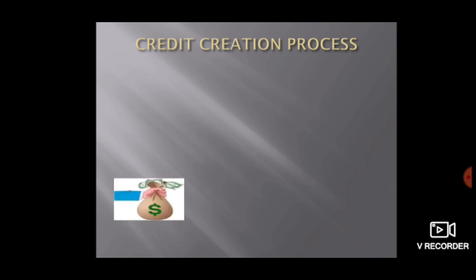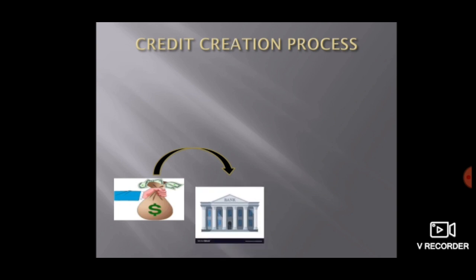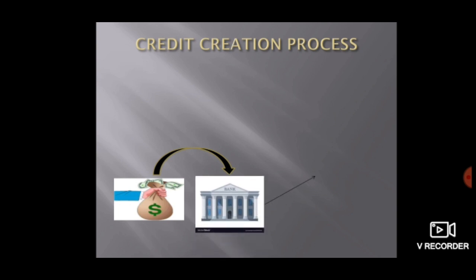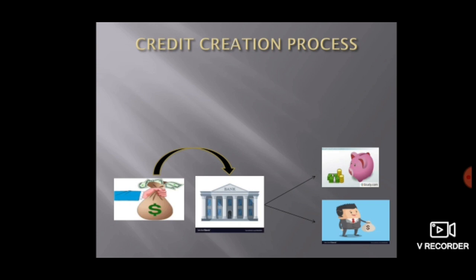Somebody like me deposited the money with the bank. That bank, after getting this deposit, will keep some part of it as reserve for emergencies. Now, these reserves are of two types. Some reserves have to be kept with the RBI, called the CRR, and some reserves are to be kept with the bank itself, that is called the SLR, and the remaining can be given as a loan to somebody.